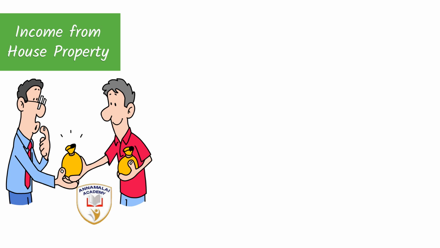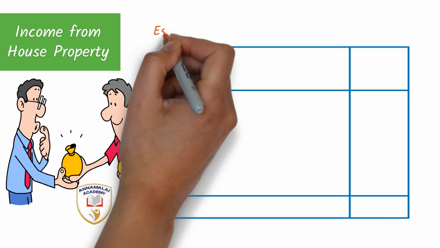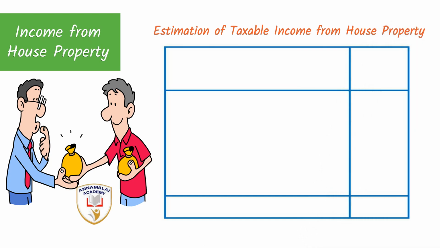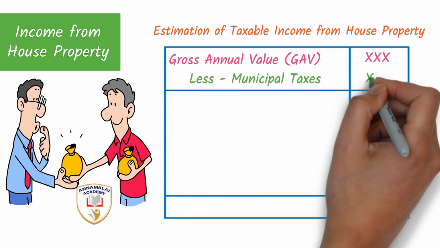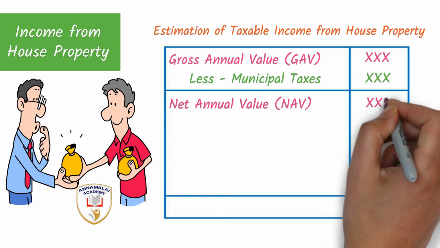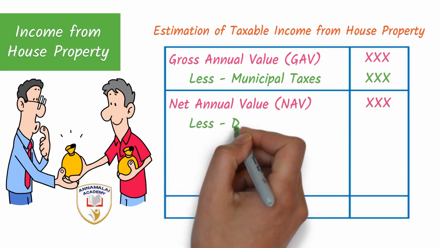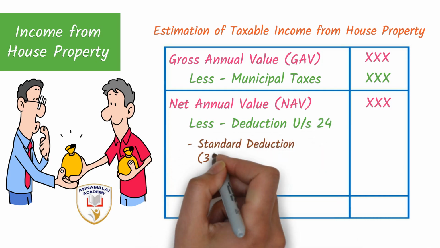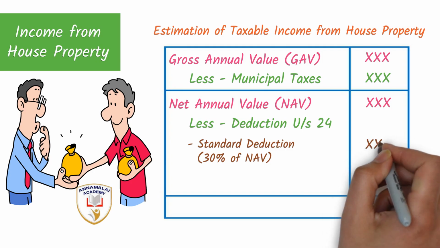Now, estimation of taxable income from house property is to be done with the following format. It starts with the gross annual value, and municipal taxes are to be deducted to arrive at the net annual value. Every assessee can claim a standard deduction under section 24 at the rate of 30% on the net annual value.